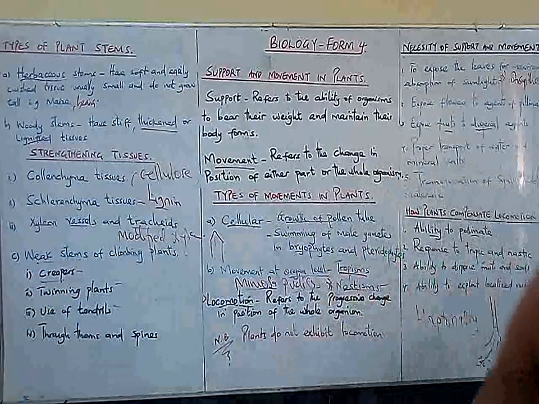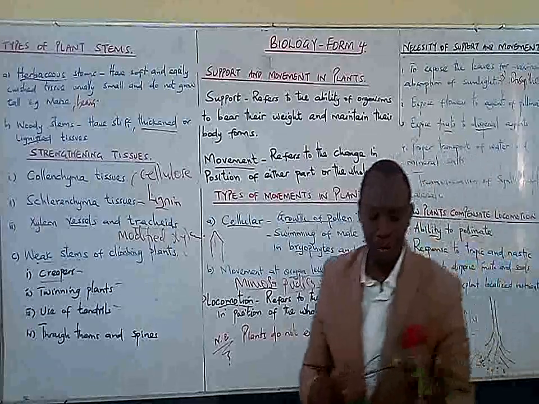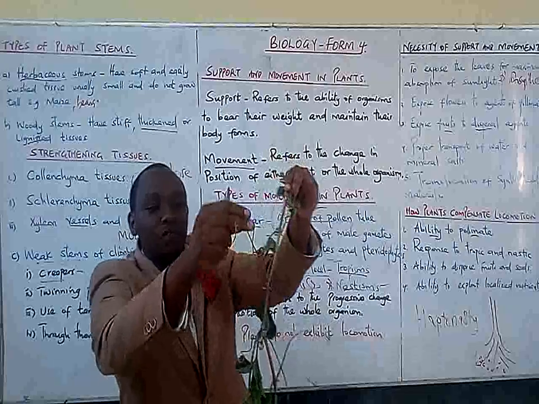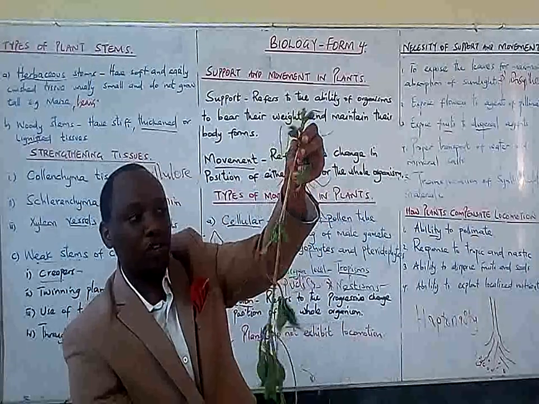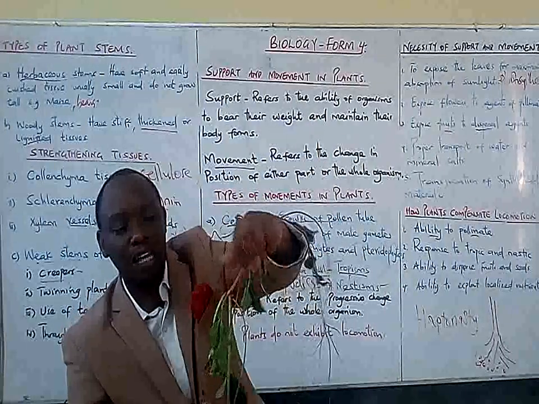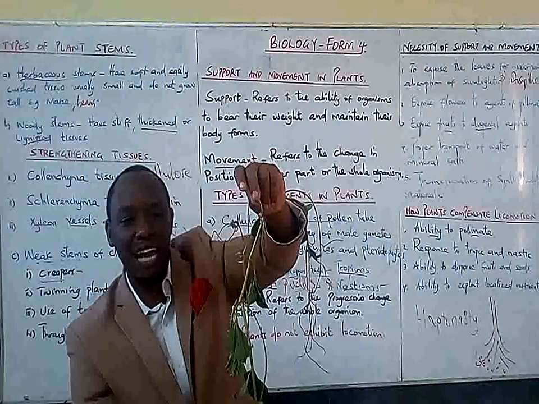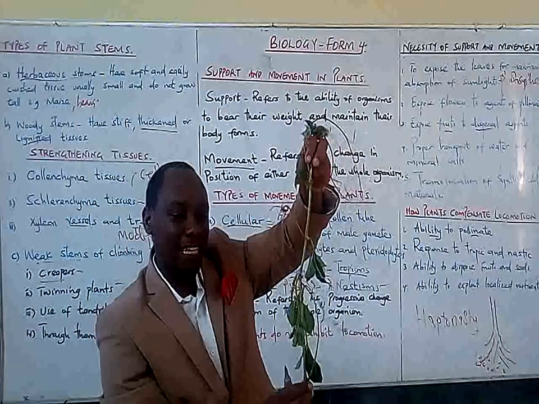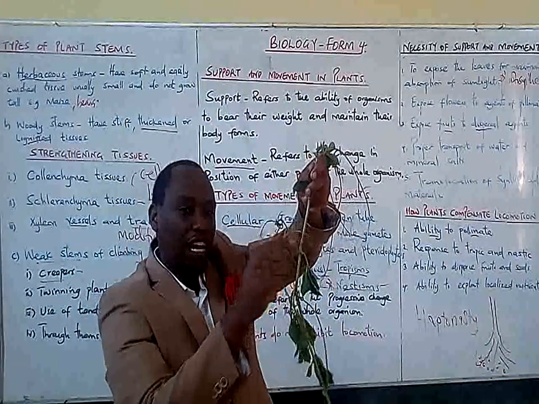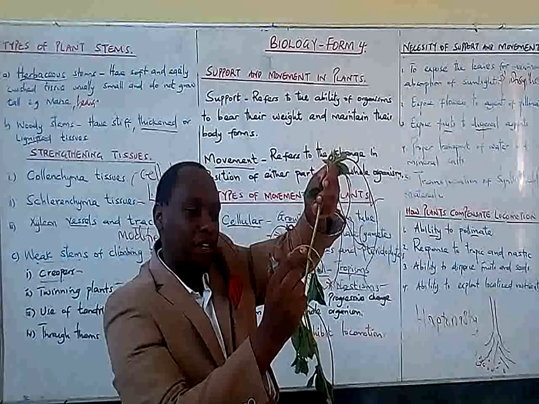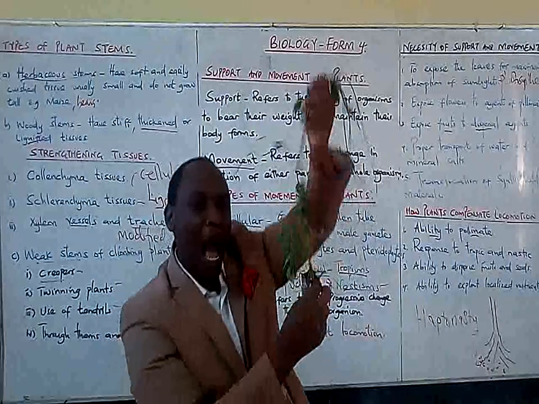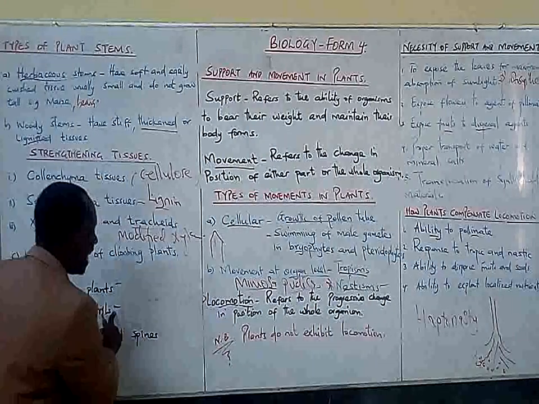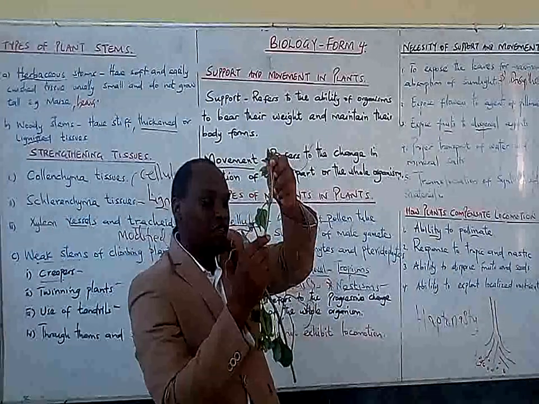Lana, I have an example. As you can see, this type of a plant, this is what is called tendrils. You're able to see the tendrils. These are the ones that hook themselves around the plant. And that is how this type of climbing plant supports itself up as it climbs. So this tendril will coil itself around the supporting plant, and then it will grow upwards. That is how the climbing plants use tendrils for them to grow.